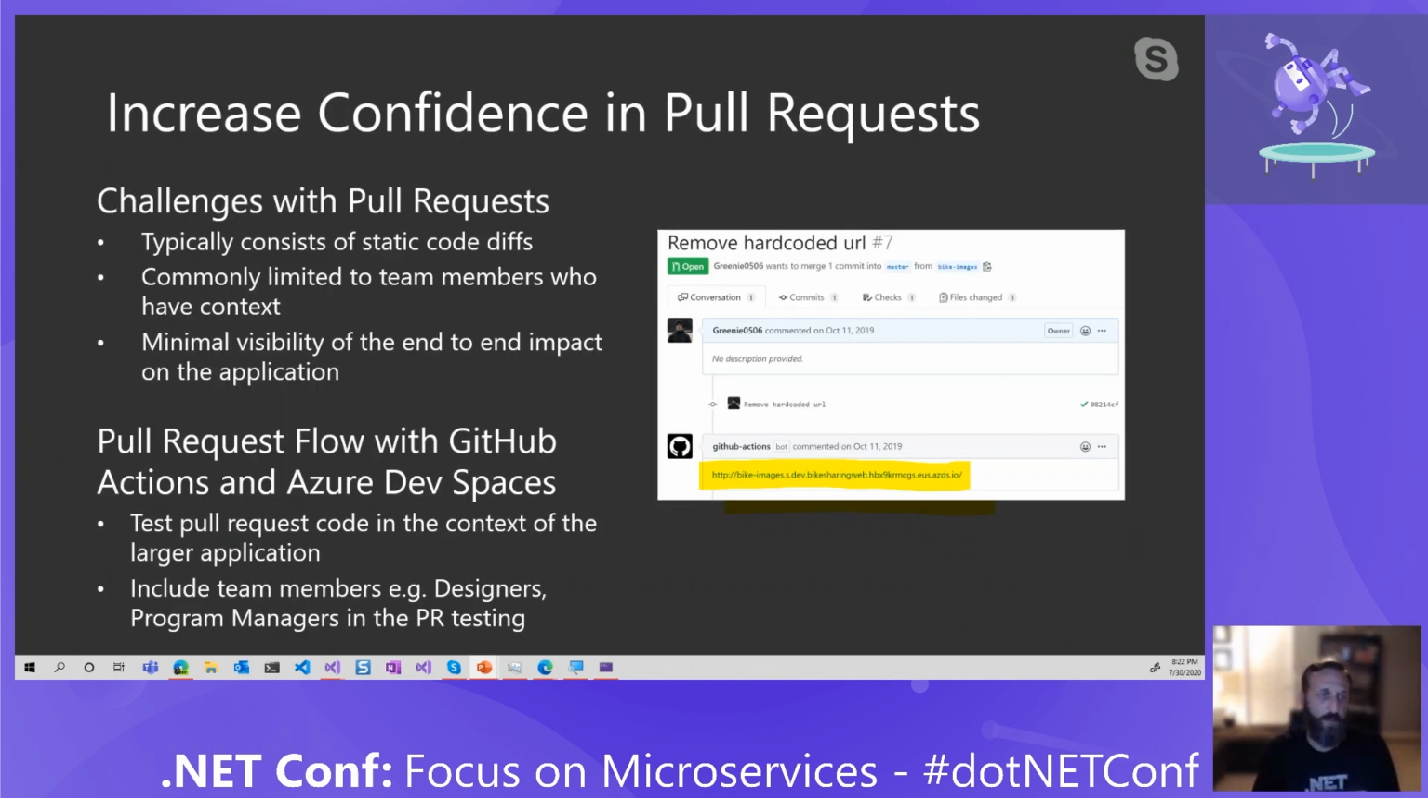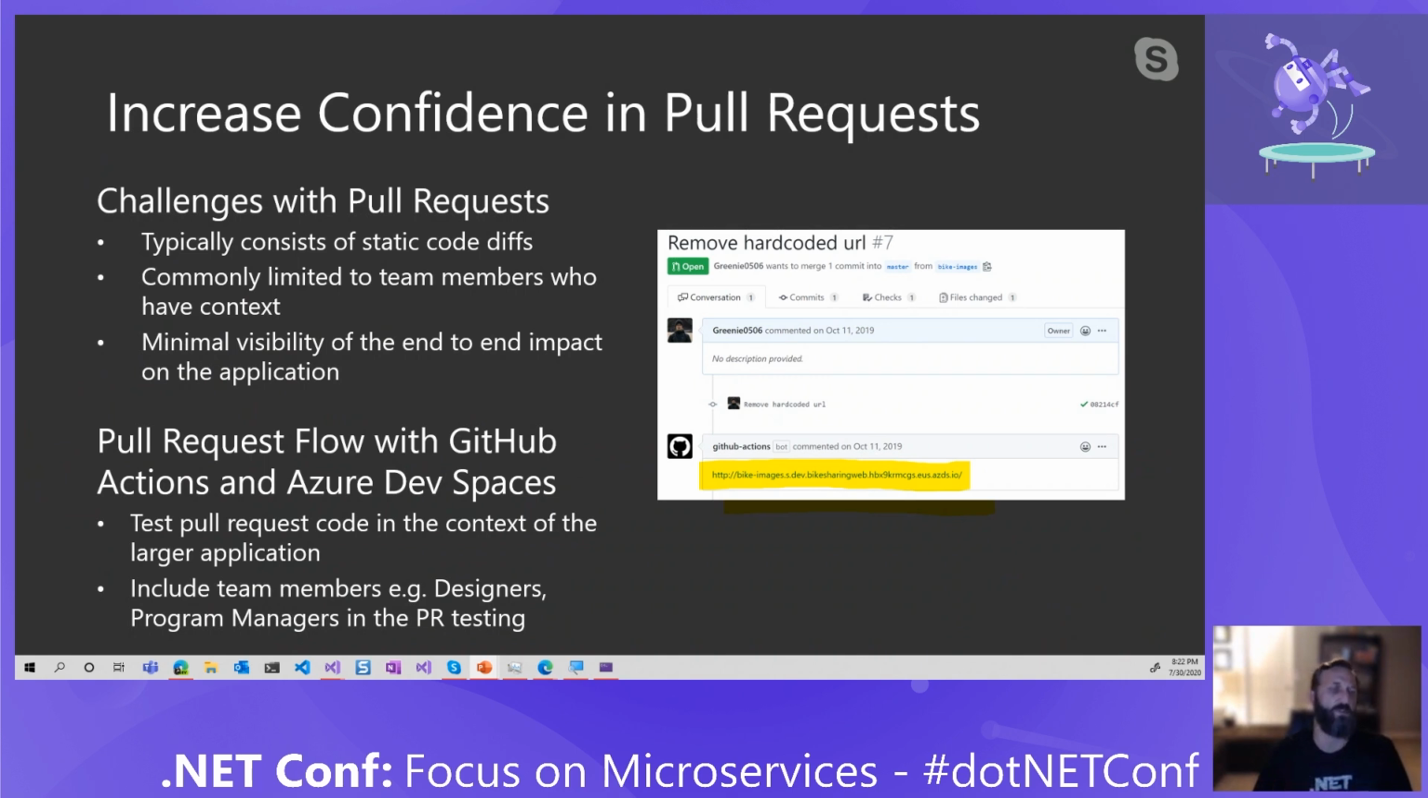One of the other future things that we're working on right now is increasing your confidence in the pull request. So as I'm making code changes in that reservation service, typically it consists of code diffs, limited to team members who only have the context, and also minimum visibility. We're calling this kind of PR flow 2.